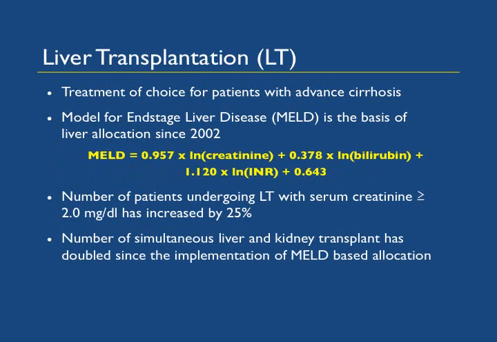Liver transplantation is a treatment of choice for patients with advanced cirrhosis. So this is the equation for MELD score. Creatinine, bilirubin, and INR are the components of MELD score. MELD score was instituted in 2002 to decrease the waitlist mortality.